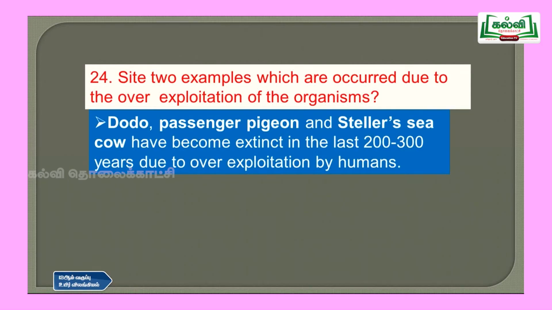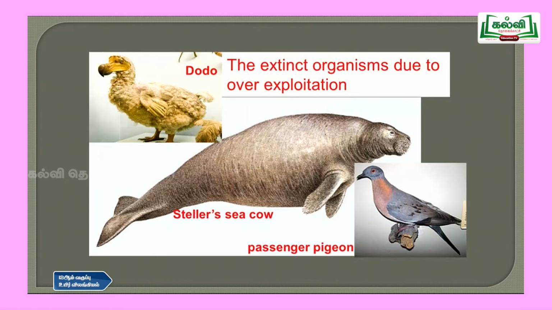Then question number 24, cite two examples which occurred due to the overexploitation of the organisms. So examples are dodo, passenger pigeon and Steller's sea cow. These are some of the examples which have become extinct in the last 200 to 300 years due to overexploitation by humans. So we can see the diagrams here.